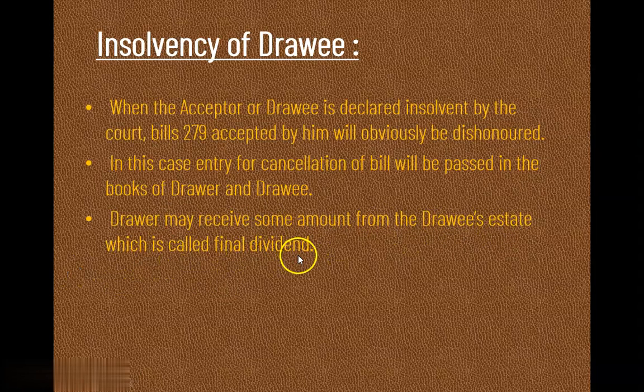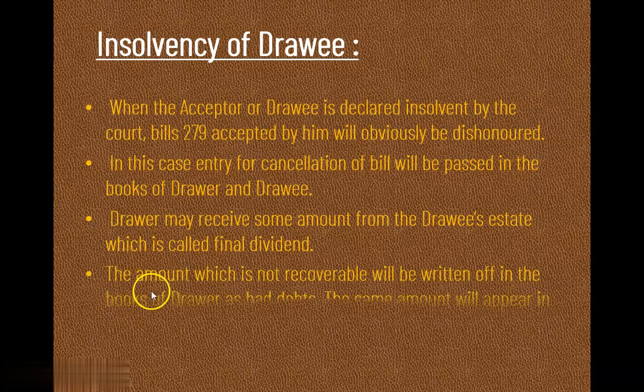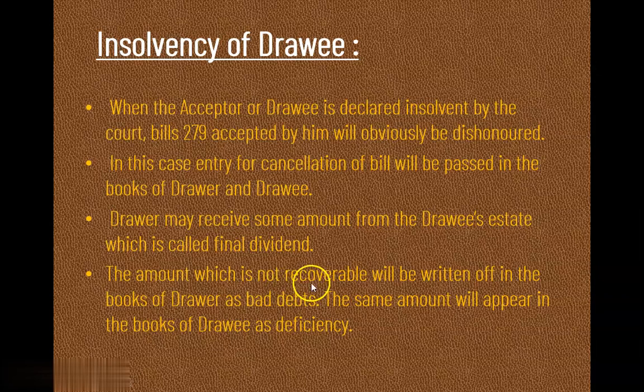Now here, final dividend means that when the drawee becomes insolvent, the drawer obviously is not going to receive the entire payment of the bill, right? So we have to pass the entry of the amount that the drawer has received or is going to receive from the drawee, and the amount which is not recoverable will be written off in the books of the drawer as bad debt. The same amount will appear in the books of the drawee as deficiency.